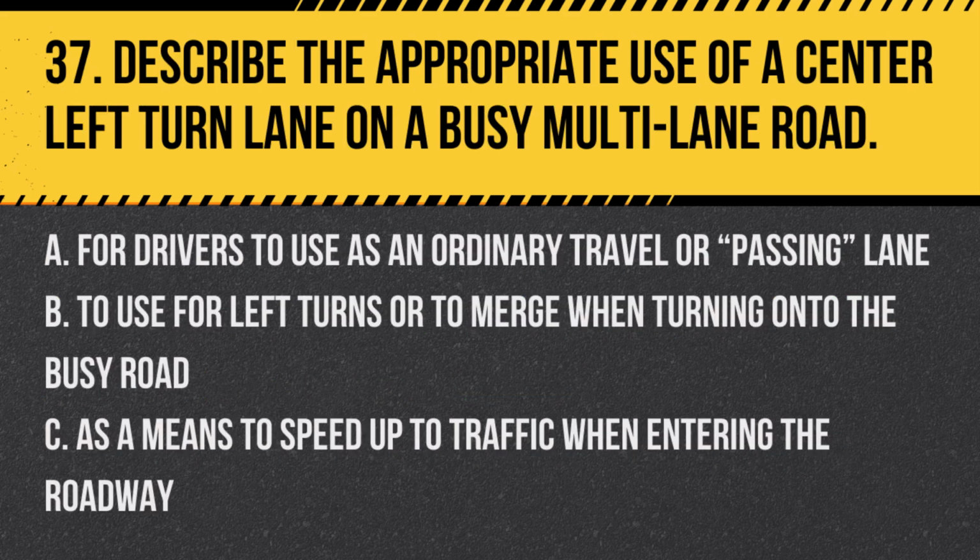Question 37. Describe the appropriate use of a center left turn lane on a busy multi-lane road. A. For drivers to use as an ordinary travel or passing lane. B. To use for left turns or to merge when turning onto the busy road. C. As a means to speed up to traffic when entering the roadway. Answer: B. To use for left turns or to merge when turning onto the busy road. This specialized lane aids in safer vehicle transitions.